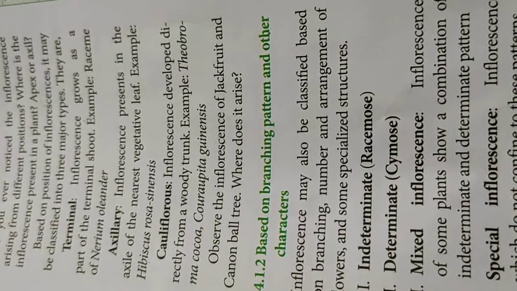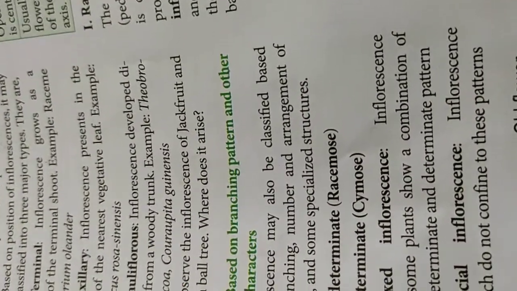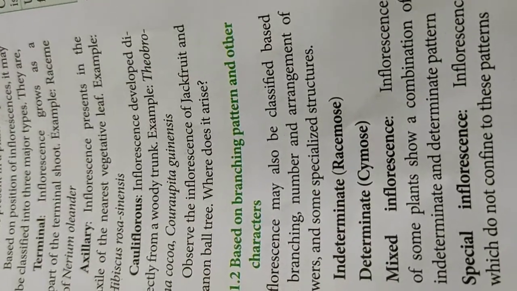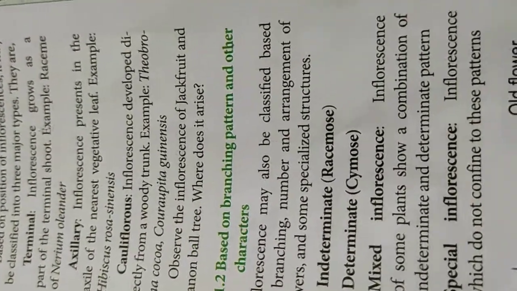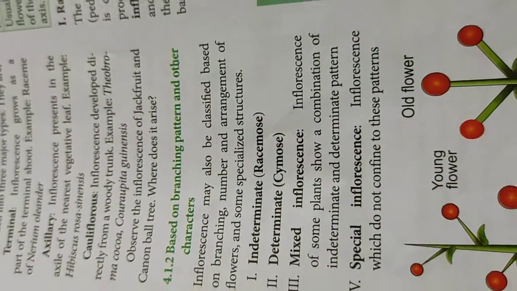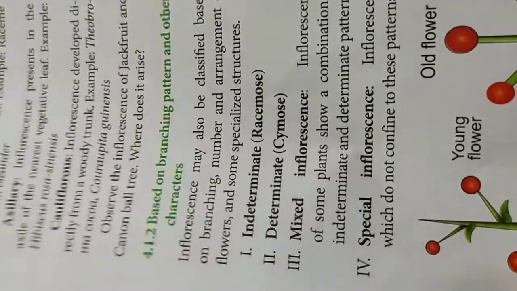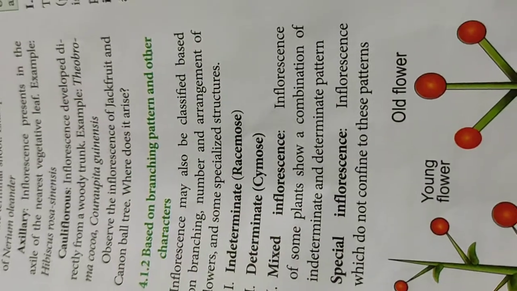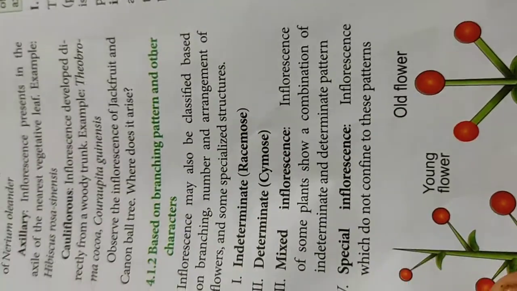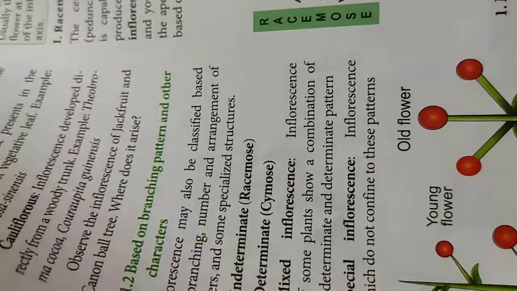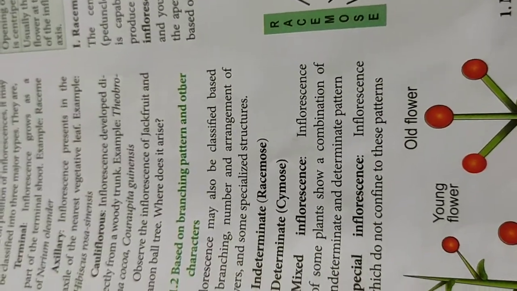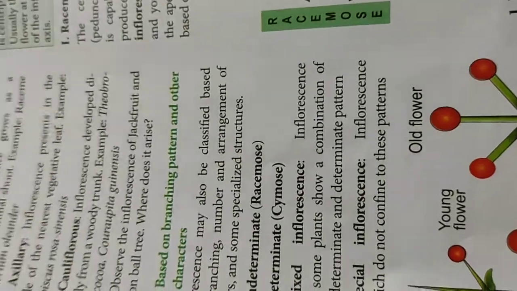Third type, it is called mixed inflorescence, mixing of both racemose and cymose. That's why it is called a combination of racemose and cymose. That's why it is called mixed inflorescence. And fourth type, it is called special type of inflorescence, which does not conform to these patterns, not cymose, not racemose. So the first 2 types we have to be very careful to understand. All the remaining 2 types will be very easy for us.